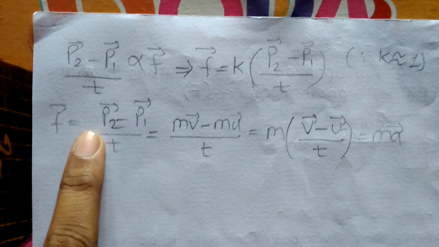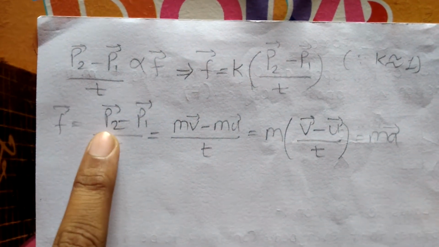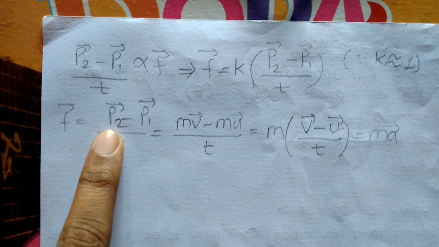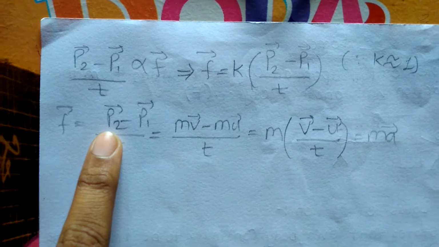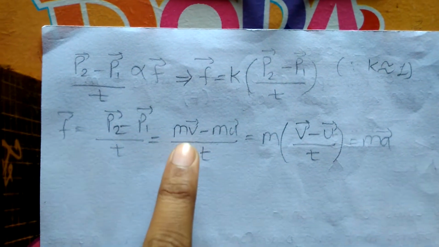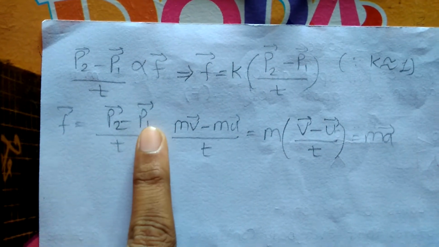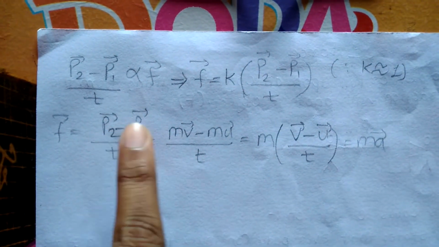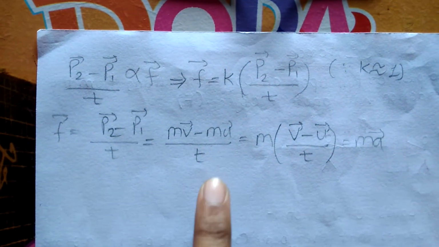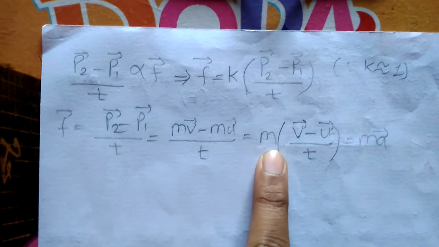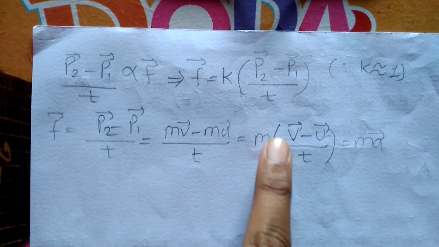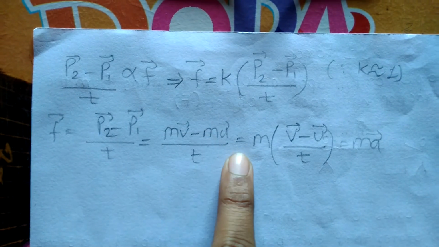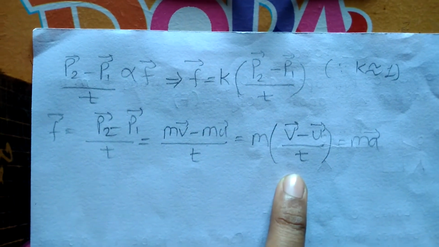As I said earlier, momentum is the product of mass and velocity of the object. So for final momentum, the final velocity is v. For initial momentum, the velocity is u. So we get (mv minus mu) by t. In the second step, taking m common, (v minus u) by t remains in the bracket.